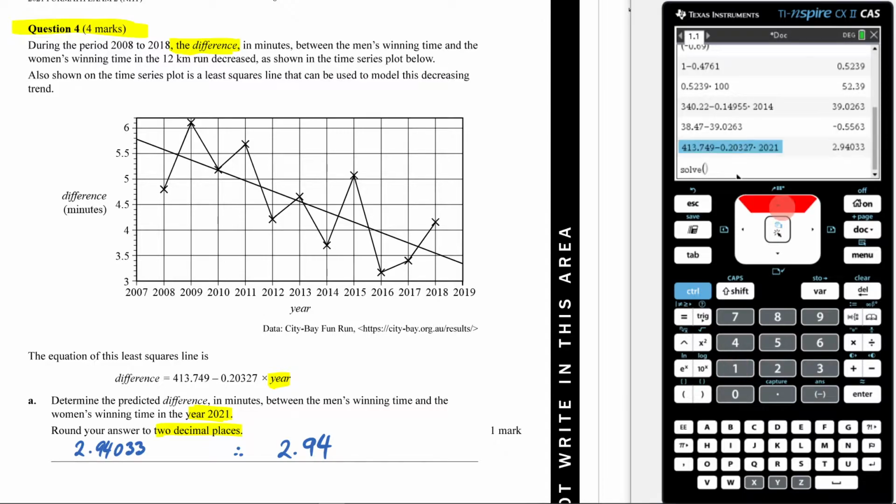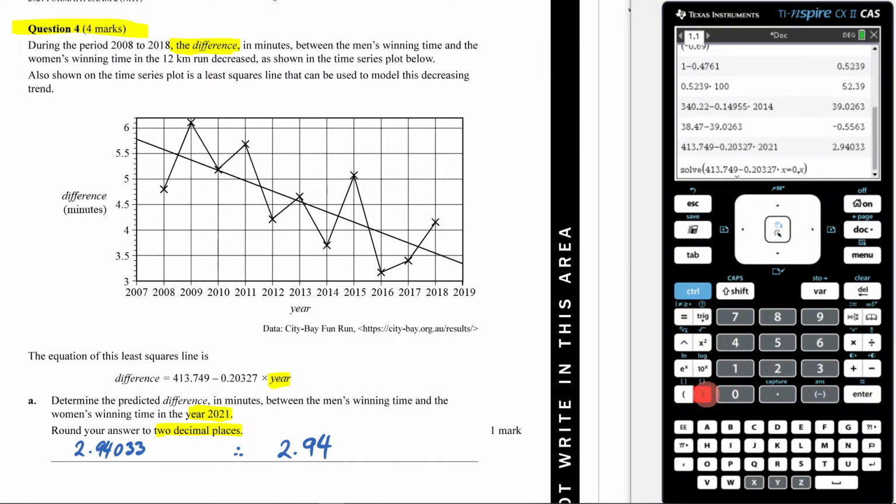Now I'm going to cheat a little bit. I'm going to come up here, get rid of that 2021, and put X in there. Then I'm going to go equals to 0, and then I'm going to solve it for X. Sorry, I'm locked on capitals. There we go. That's better.